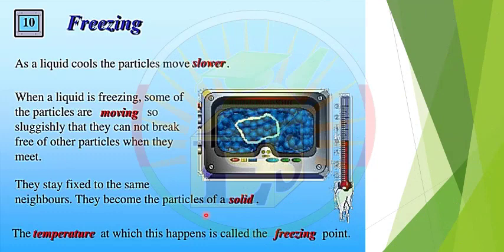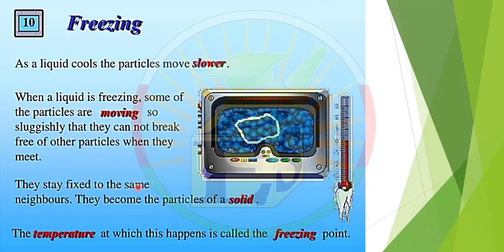Freezing. As the liquid cools, the particles move slower. When a liquid is freezing, some of the particles are moving so sluggishly that they cannot break free of other particles when they meet. So if the particles lose energy, they will be slow moving, and the attractive force between these particles will attract them together, because their movement is low.